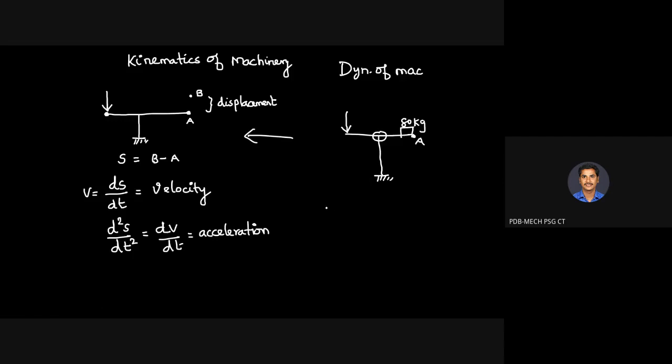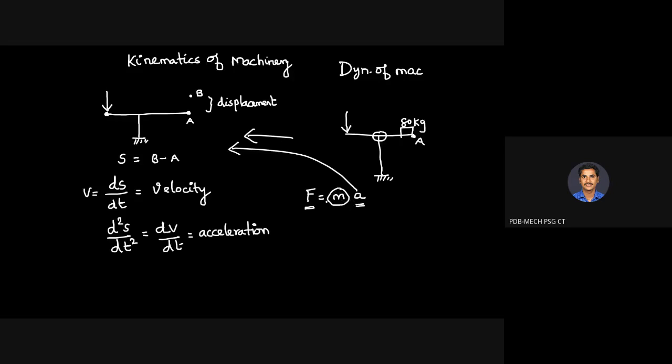Why do we find all this, sir? What is force actually according to the second law of motion? Mass into acceleration. So force is equivalent to mass into acceleration. Acceleration we obtain from the study of kinematics of machinery; at the end of that course, we know how to find the acceleration of a complete system or mechanism. If the acceleration keeps on changing, the dynamic forces are going to change. That force is said to be dynamic force. So F will be equivalent to mass into acceleration.